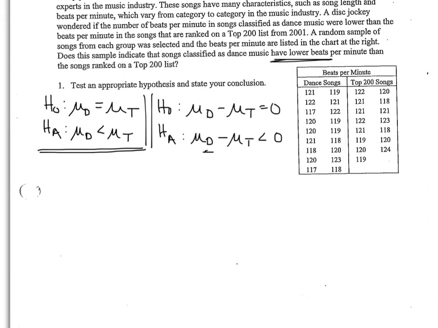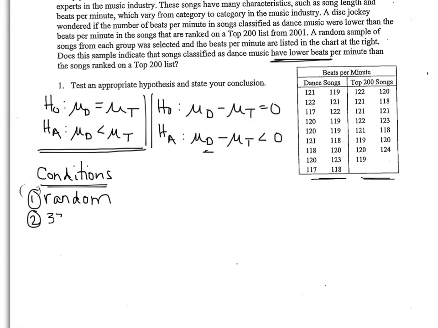Conditions are very similar to a single mean, except I have to do it twice. I have to do it for both sets of my data. So the first thing, I want to make sure that both the data collections were random, and they are. So it says that they are random. I have a total of 33 songs combined.